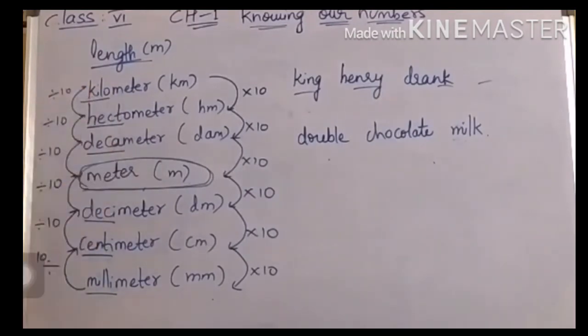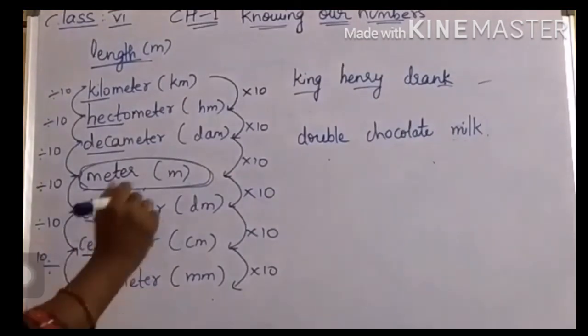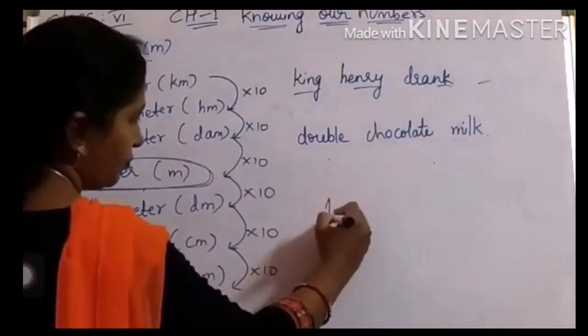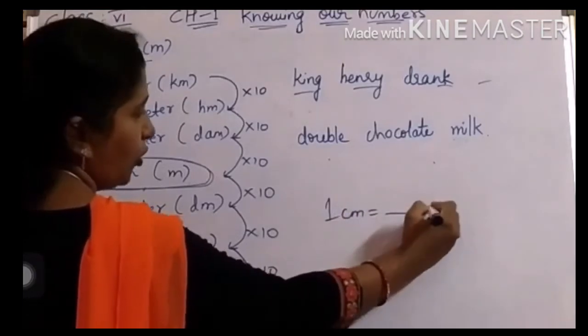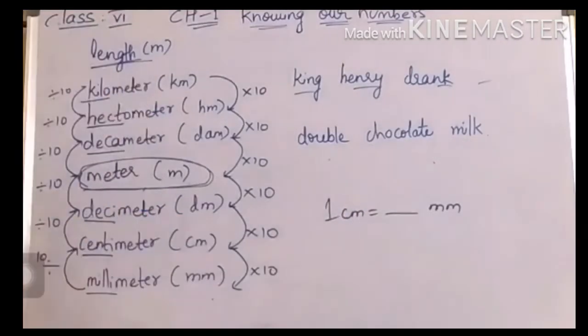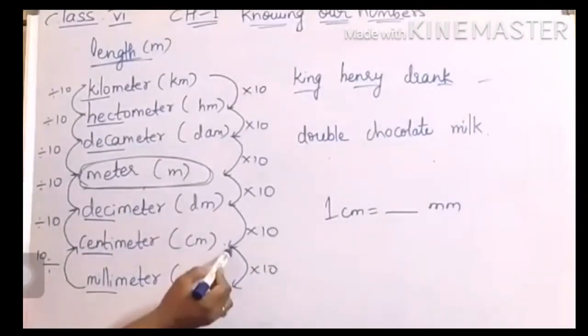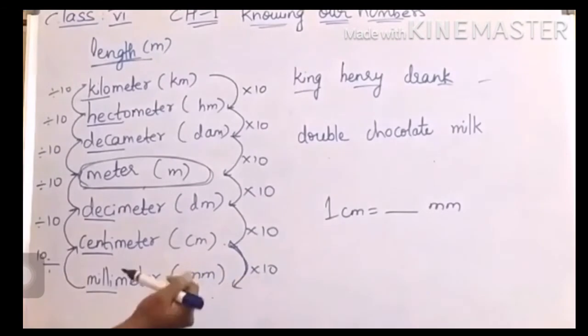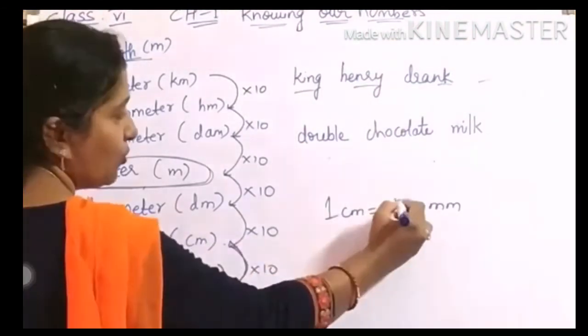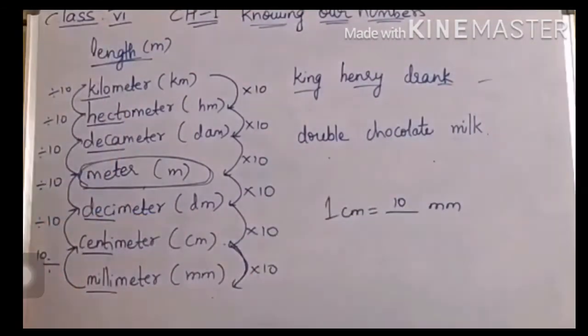If you remember this way, it's very easy, children. Now I will show you how. Suppose I ask, 1 centimeter equals how many millimeters? See, centimeters here, millimeters here, which means you are coming from up to down. So how much should you multiply here, children? 10. So you can easily say that 1 centimeter is nothing but 10 millimeters.